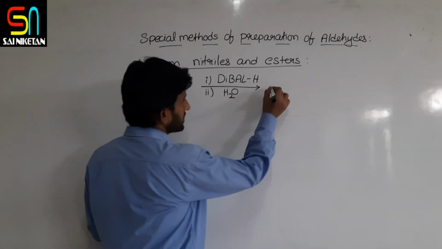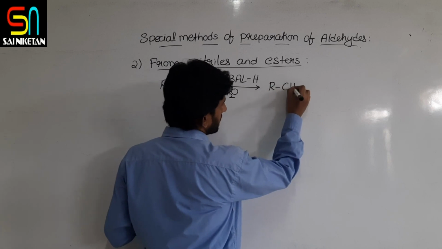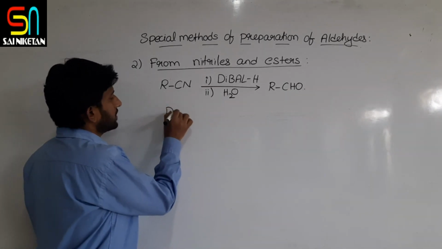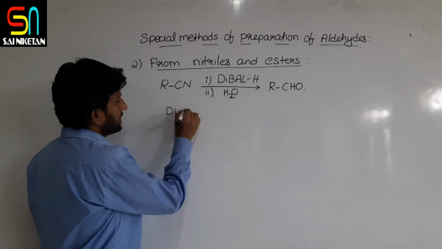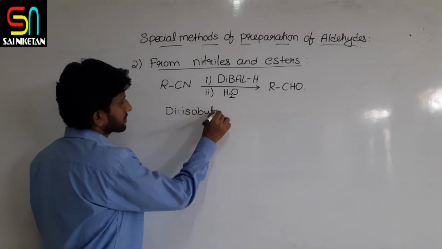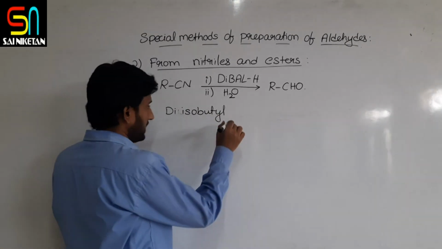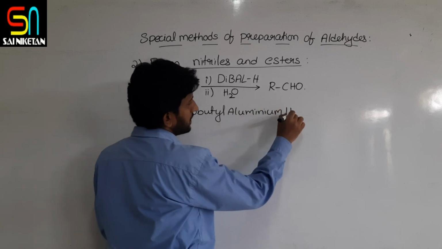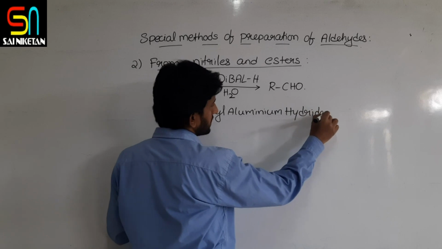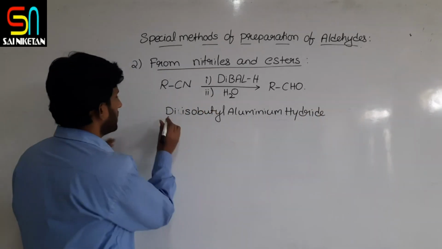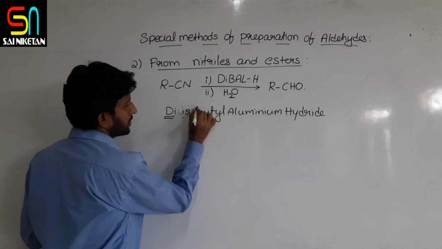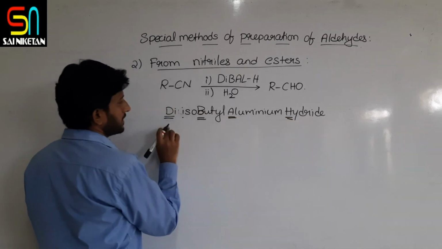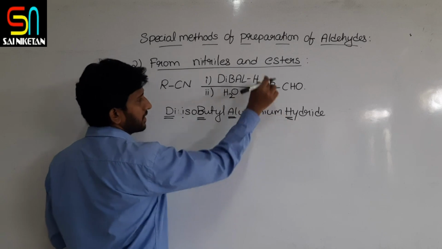Now, what is happening in this reaction? First of all, what is DIBAL-H? DIBAL-H means diisobutylaluminium hydride. Okay, D here I have written, DIBAL-H.